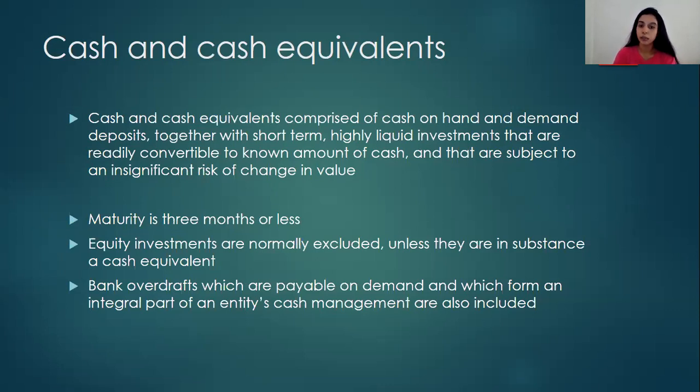Together with short-term, highly liquid investments that are readily convertible to known amounts of cash. This means short-term investments like treasury bills, etc. The maturity should be less than 3 months in order for it to be short-term. And equity investments are normally excluded, because when we say equity investments, those are generally long-term, unless they are in substance a cash equivalent. So if the question specifically mentions that they are in substance a cash equivalent, you can include it under the cash and cash equivalent amount.